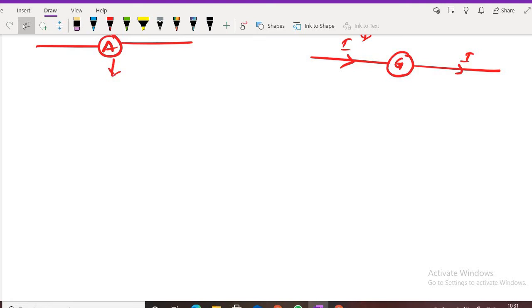Remember, ammeters are always connected in series. Sir, what is this? Don't ask. I will tell you when I teach you the combination of resistances. There you ask me. Okay, this much clear?